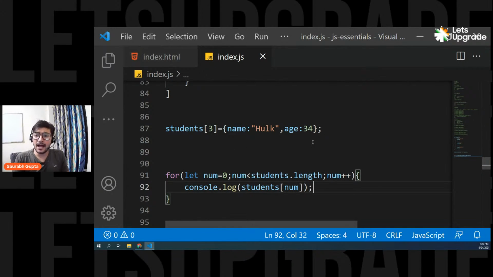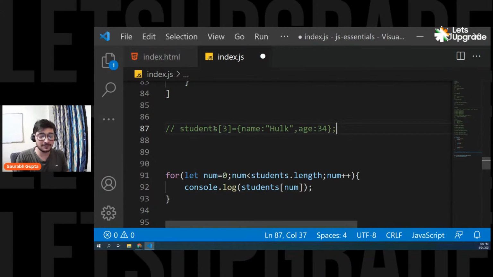Okay. And there is one more way. If you don't want to think about indexes, in this case there was a need of tracking the index, right? Because I have to remember, okay, I have an element at 0, I have an element at 1, I have an element at 2. So is there a different way of doing it? What if I don't know the indexes? Is there a different way? So yes, there is a different way.